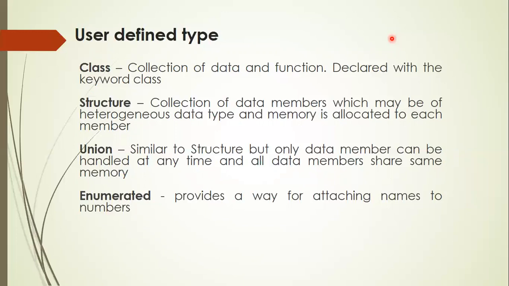The last data type under the user-defined category is enumerated type. Enumerated data type is one which provides a way for attaching names to numbers. That means for every number, you are giving one particular name. We will study enumerated data type in this class in detail.